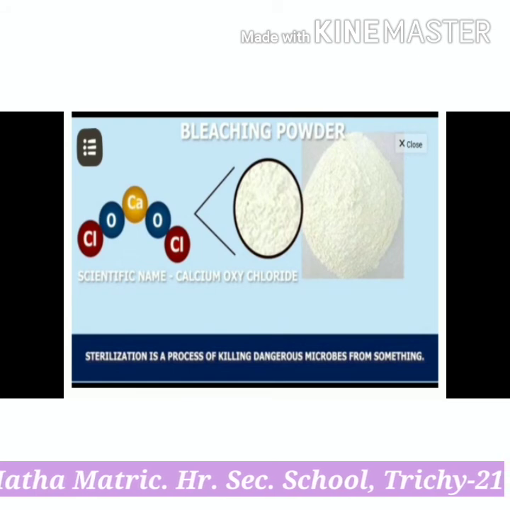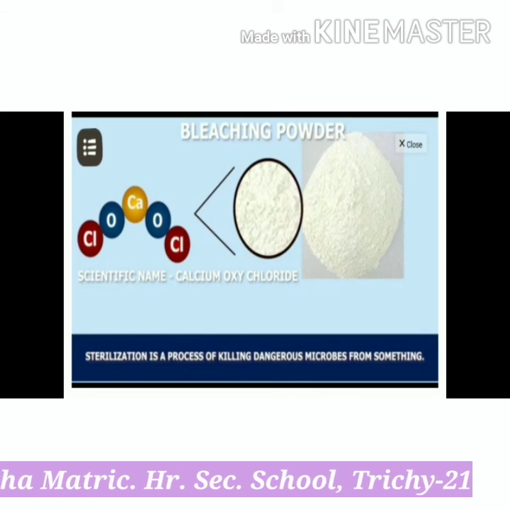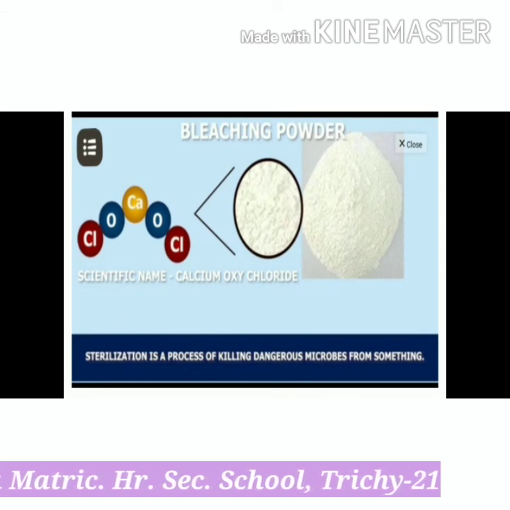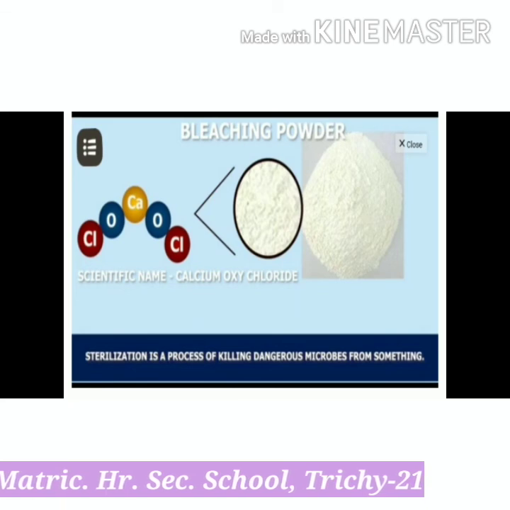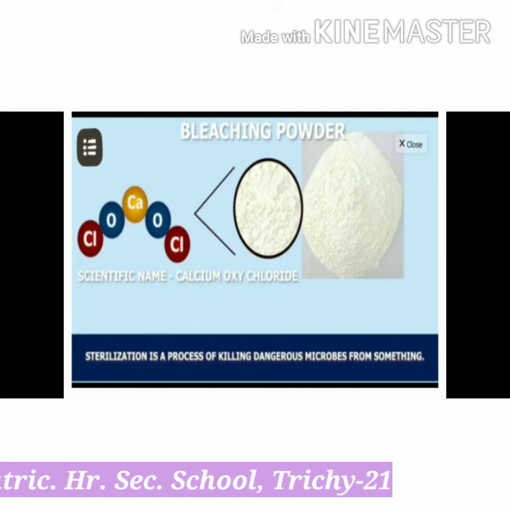Next one, bleaching powder. Its chemical name is calcium oxychloride. It contains calcium, oxygen and chlorine elements. It is a bleaching agent. It is used for sterilization of drinking water.